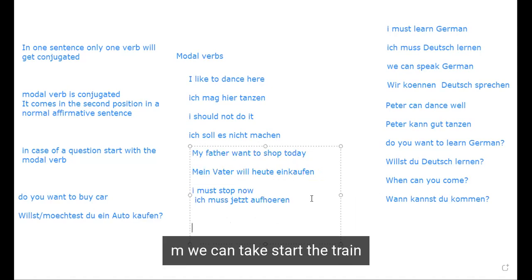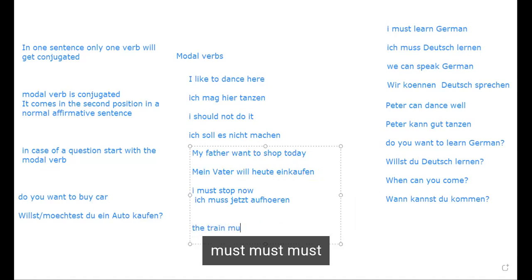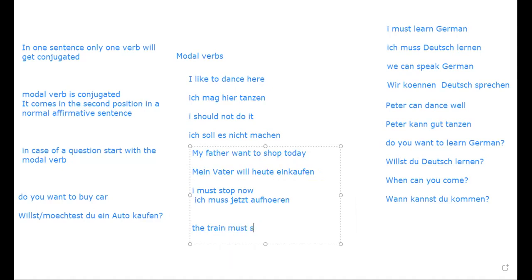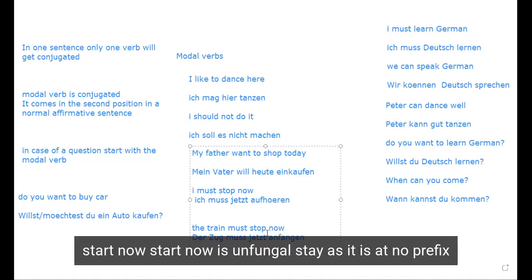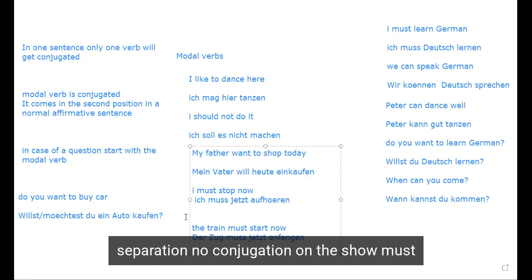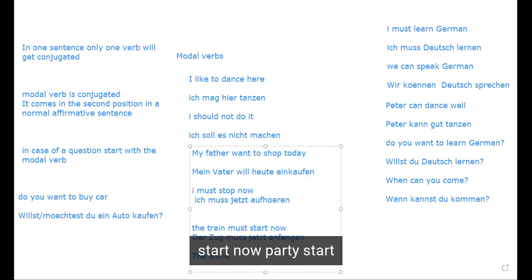One more verb we can take is anfangen, to start. The train must start now. Der Zug muss jetzt anfangen. Start now is anfangen. Is it a separable verb? Anfangen stays as it is at the end. No prefix separation, no conjugation. Der Zug muss jetzt anfangen. Or the show must start now. The party must start now.